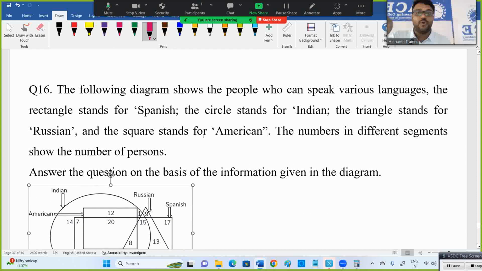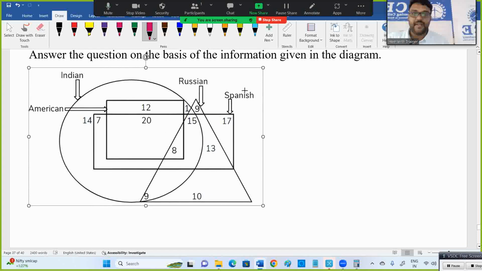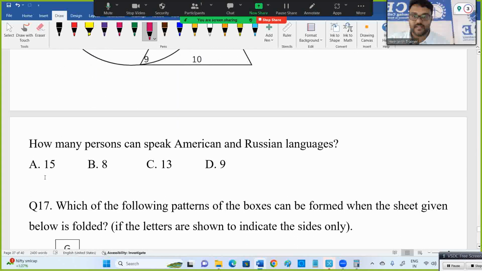But for some questions, above here they'll mention, circle represents Indian, triangle represents Russian. They don't mark what is that. You need to mark it, drawing on paper diagram, you are marking it will take time. Sometimes they don't give what is for what. Okay, but here finally what they are asking, how many speak American and Russian languages? American and Russian. American is square shape, Russian is triangle. Both speaking 8 it seems. We'll see, is there any option? Yes.